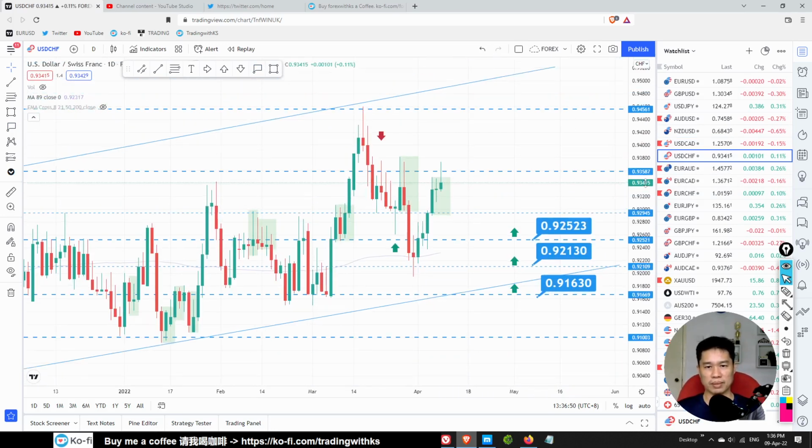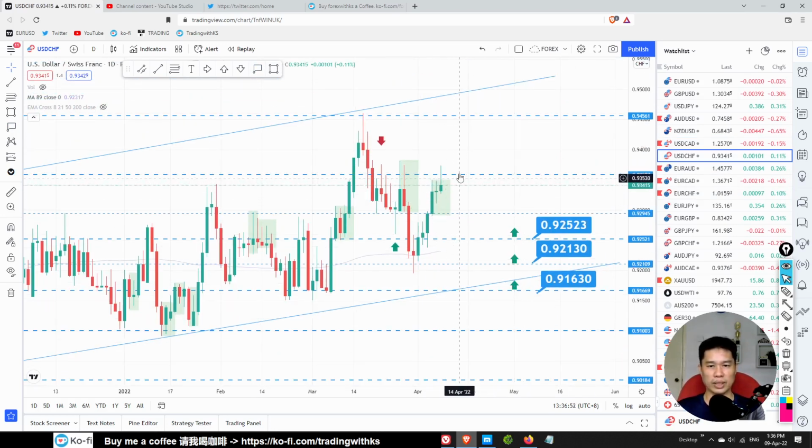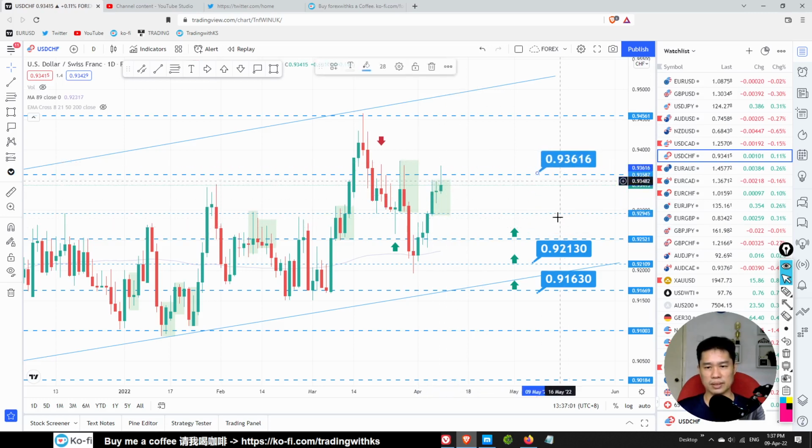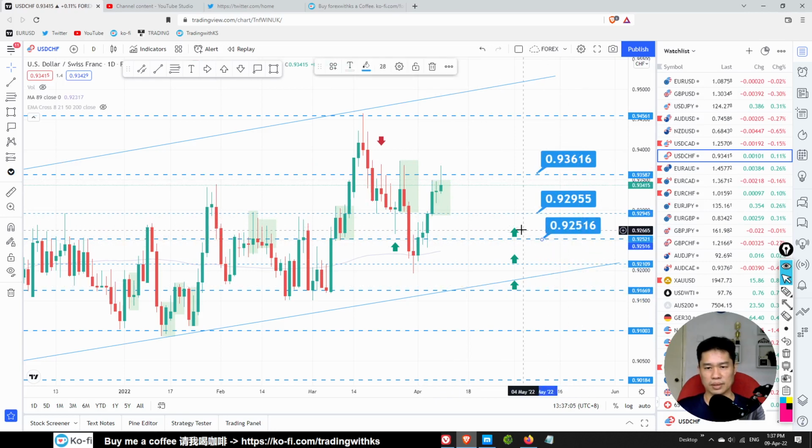Yes, this Swiss franc, we got a pin bar over here. We got a weekly level, rejection of the weekly level. So this one possible sell trade. There's a possible sell trade from here to here. This is for aggressive traders only.